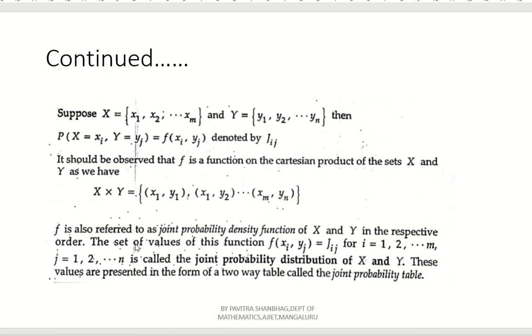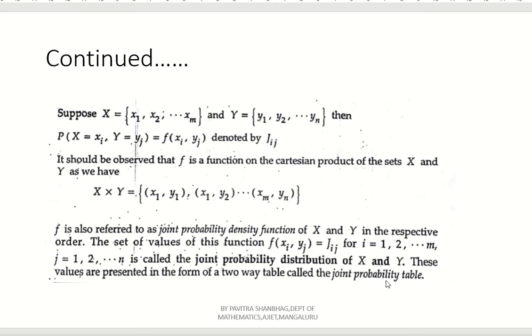Here f is also referred to as the joint probability density function of capital X and capital Y in the respective order. The set of values of this function f of xi comma yj, which is nothing but Jij, where capital J stands for joint and ij stands for elements in row and column, for i from 1 to m and j from 1 to n, is called the joint probability distribution of capital X and capital Y. These values are presented in the form of a two-way table called the joint probability table.